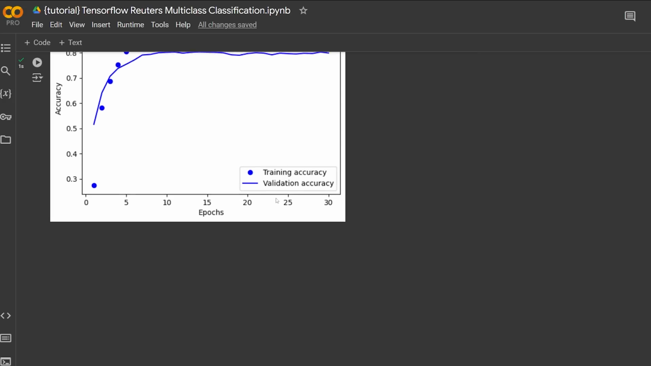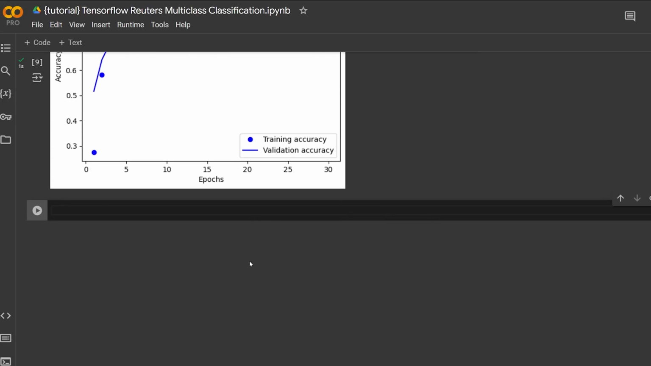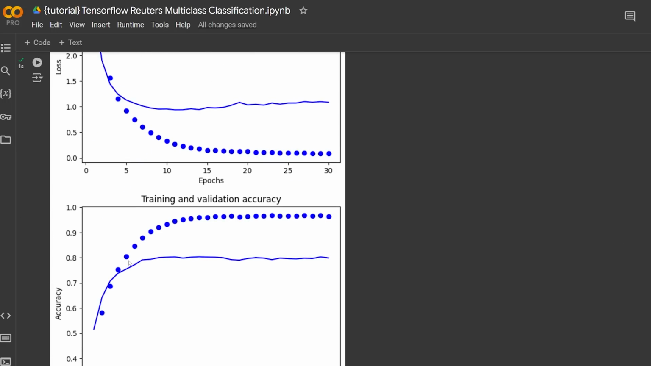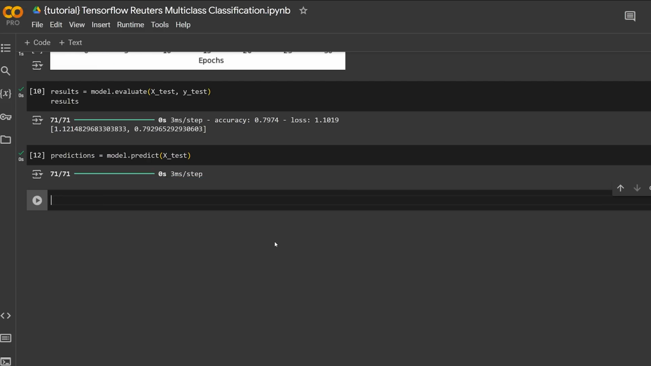But yeah, now that we have our model, we can go ahead and evaluate on the test set. So we can do results is equal to model.evaluate, pass in our X test data, and then our Y test data. There we go. So now we can see that we have a loss of 1.12 and an accuracy of 0.79, which I basically explained above. It's just under 80%.